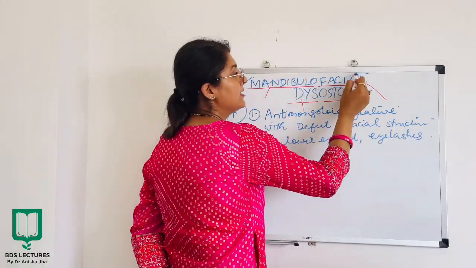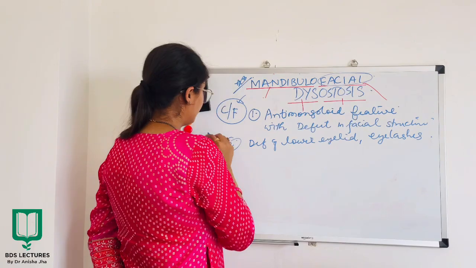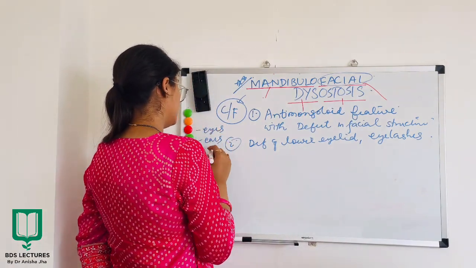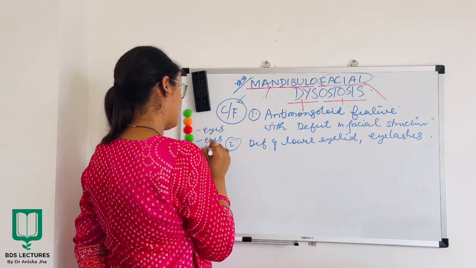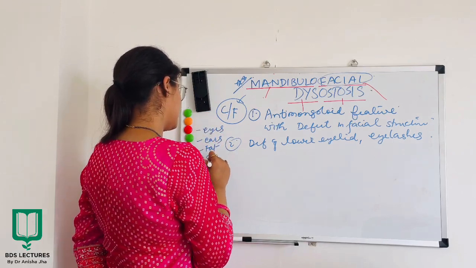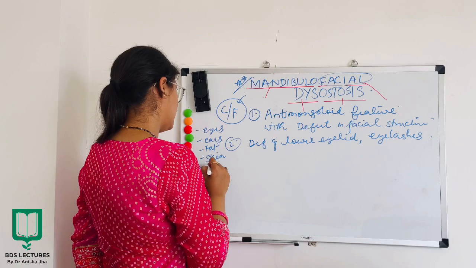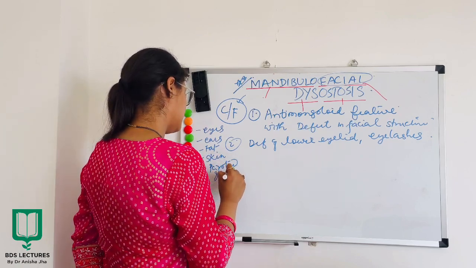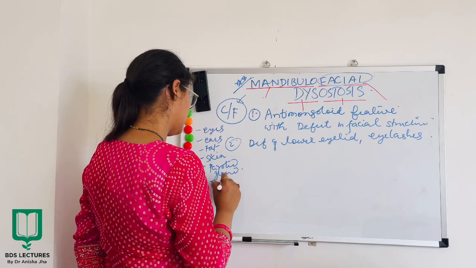Since the word is facial, the face has eyes, ears, fat, skin, parotid gland, teeth.